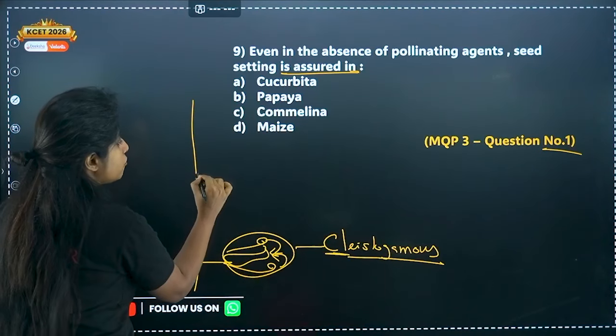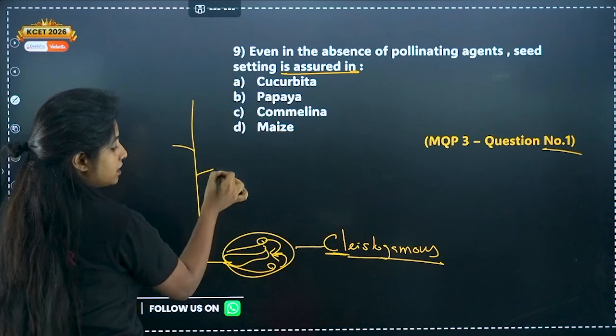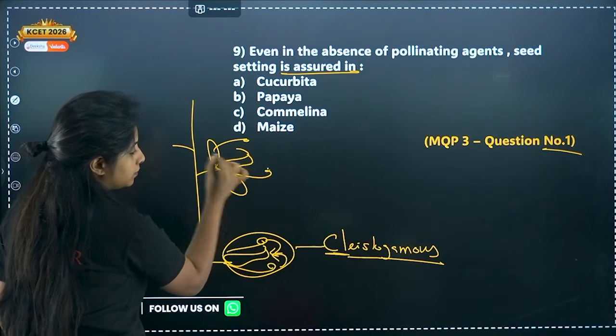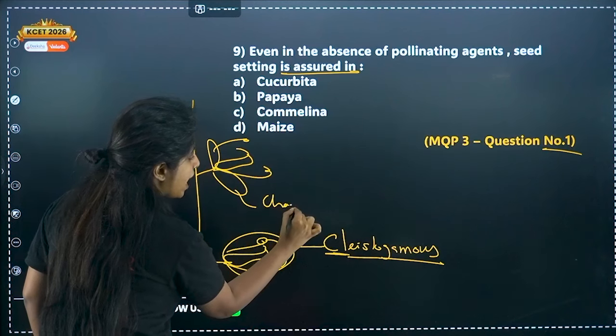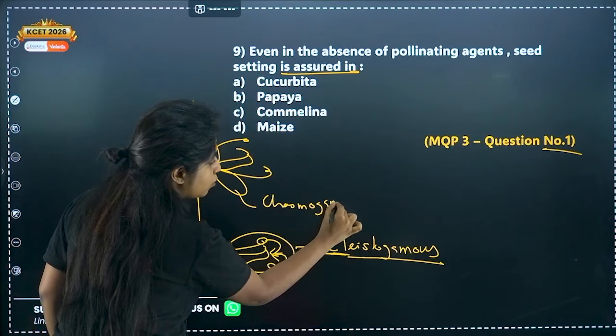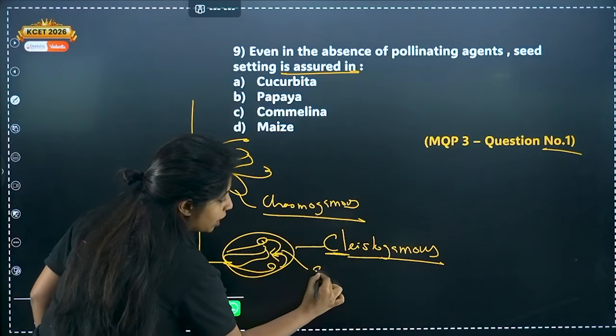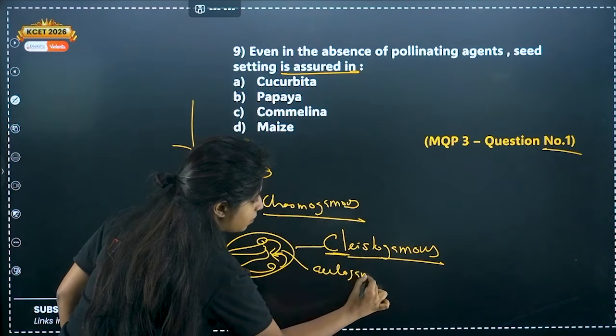Now my dear children, there can be some open flowers as well in the same plant. These are known as chasmogamous flowers. They are open, which is why they are known as chasmogamous flowers. So ma'am, here anyway autogamy is going to happen. Nothing else can happen, right?